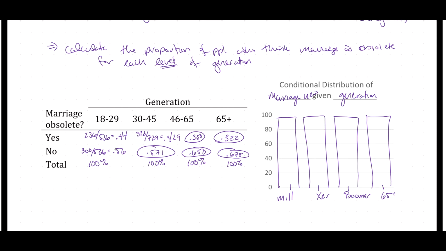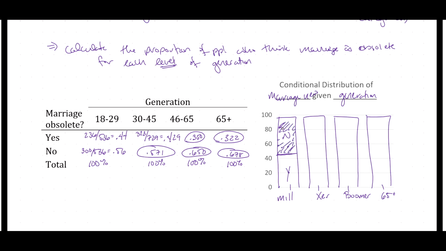So in my millennial group, 44% believe that marriage is obsolete. So 44% lines up to about here. So that is my lower portion. My upper portion is no, and I'm going to shade that in.